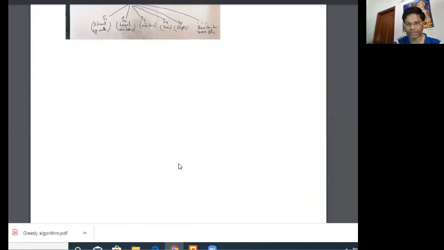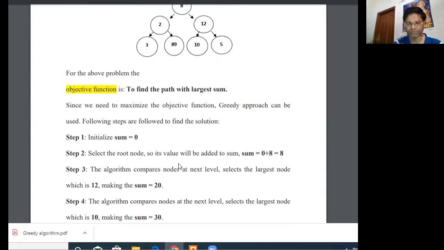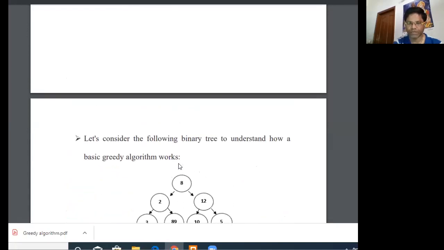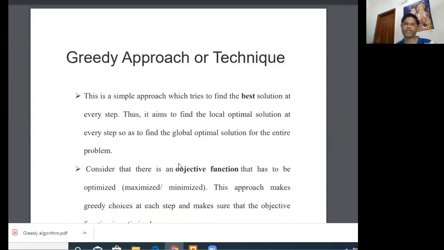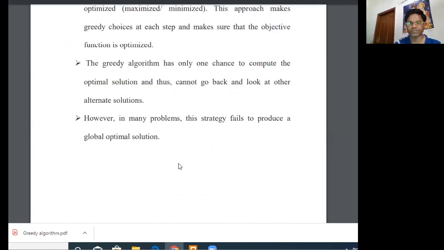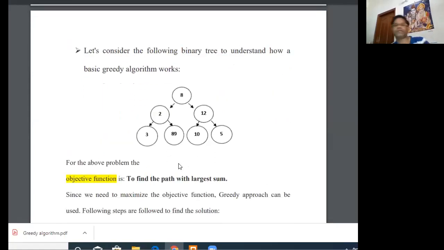In greedy algorithms, there are some points you have to remember, like the objective function. For a given problem, you first have to construct an objective function, and then either maximize or minimize it depending upon the given problem. After that, you select the input values, and out of the selected values, you find which are feasible and select those.